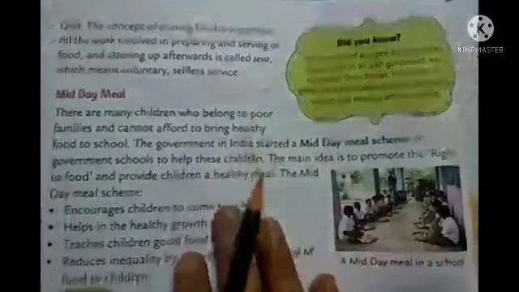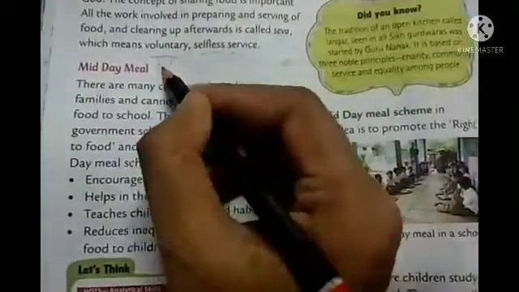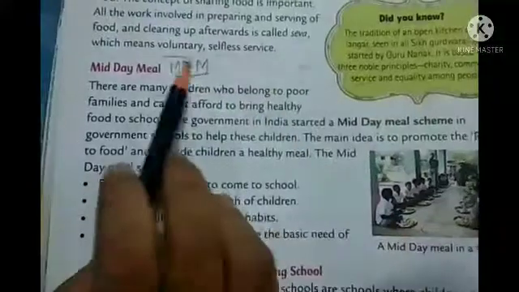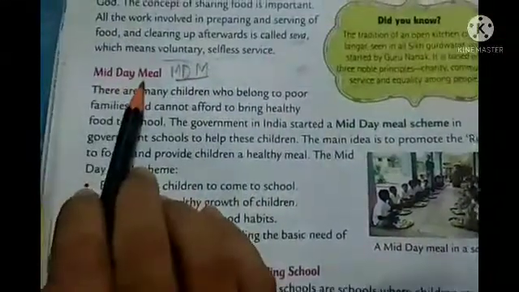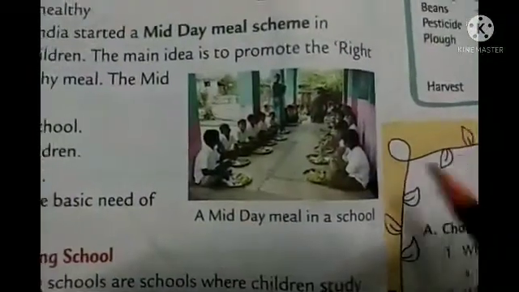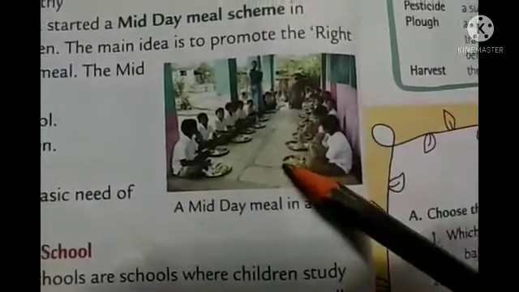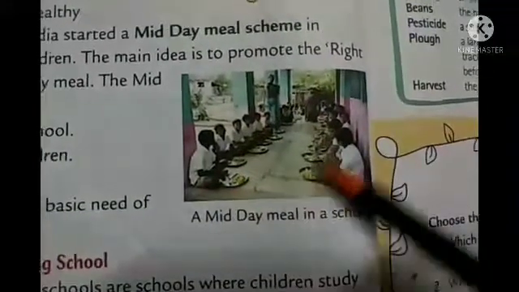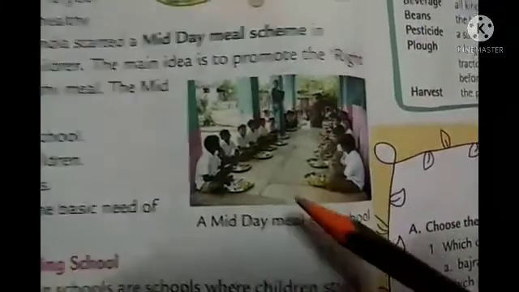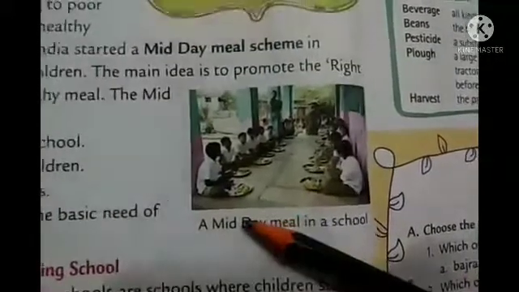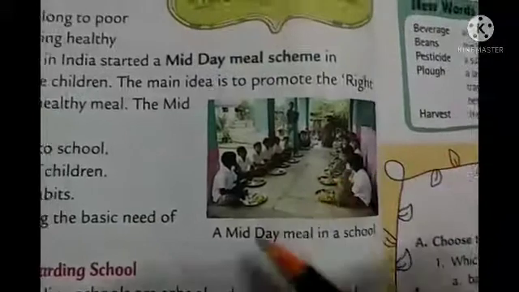Okay, now comes your MDM. As I told you, MDM means midday meal. So you can see this picture. Is it familiar to you? In government schools, this scheme was launched. It was a step taken by the government to improve food habits.